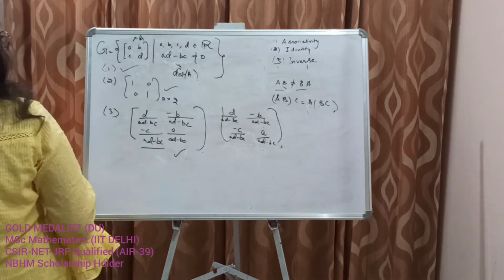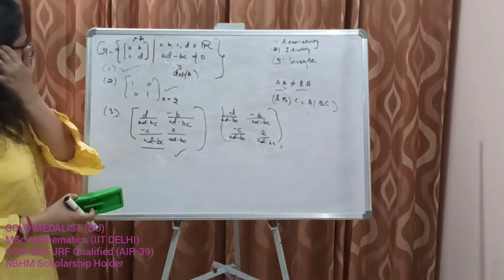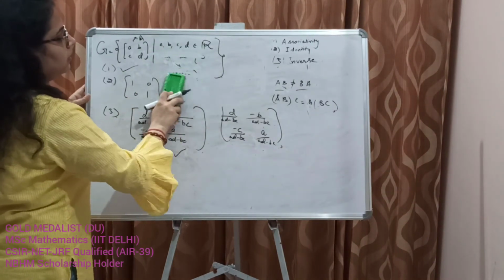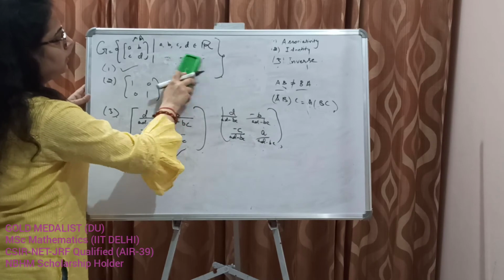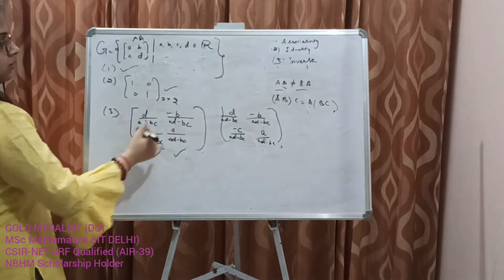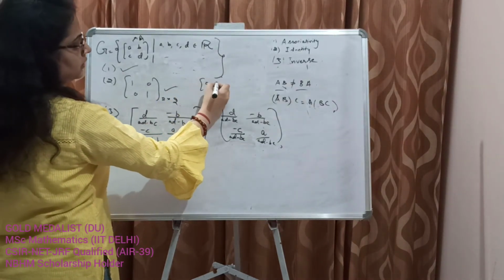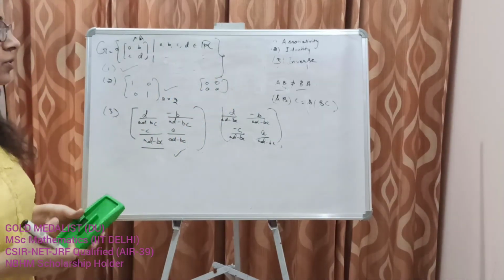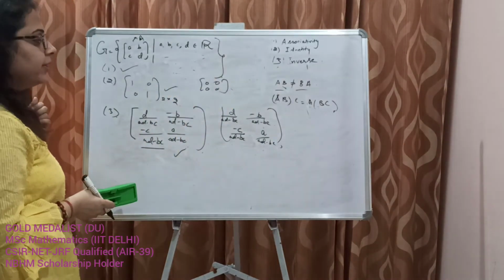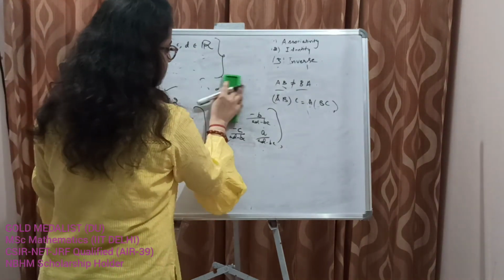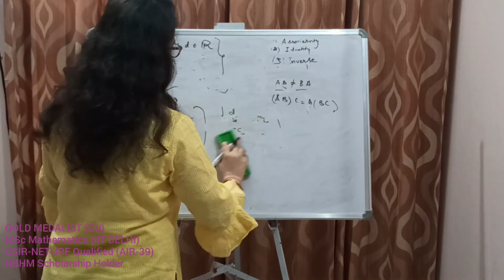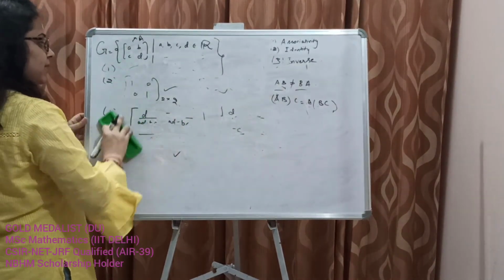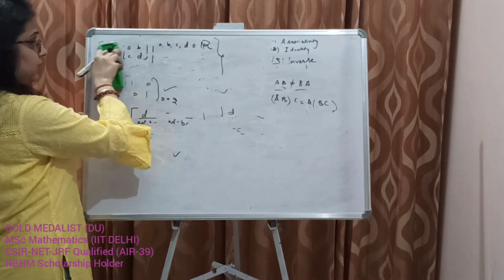And if I remove this condition, then this is not a group. Okay? Why? Because this does not have an inverse. Simply find out any matrix whose determinant is 0 and you will not be able to find out the inverse. So this is not a group: the set of 2 cross 2 matrices under matrix multiplication.